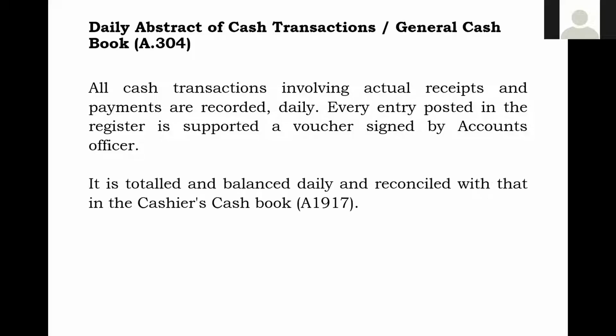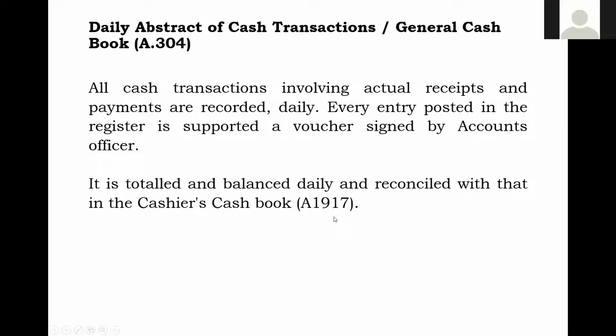So this is what will be done, and after listing both receipts and expenditure disbursements, they are totalled and balanced daily and reconciled with that in the cashier's cash book. Where are these kept in the cashier's cash book? In the accounts office, chapter 19 and para 17, they are in the cashier's cash book.